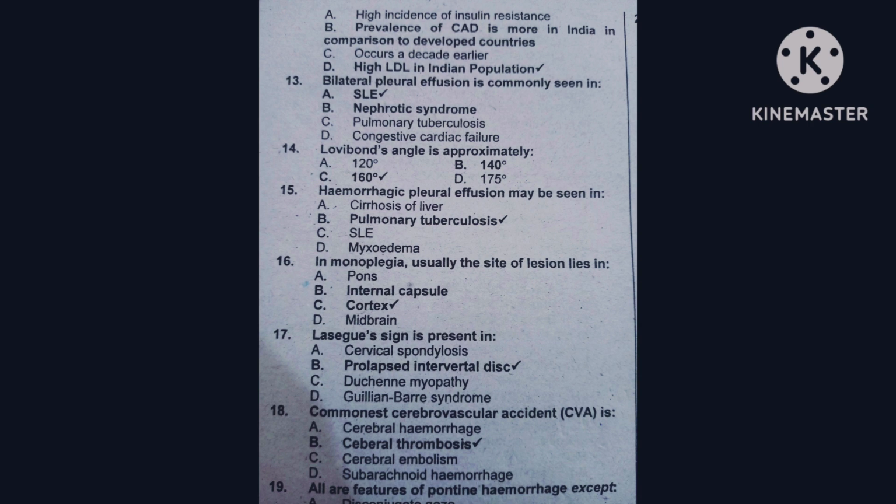Question number 19, all are the features of pontine hemorrhage except: option A is disconjugate gaze, option B is pinpoint pupil, option C is hypothermia, and option D is paralysis. The correct one is hypothermia.